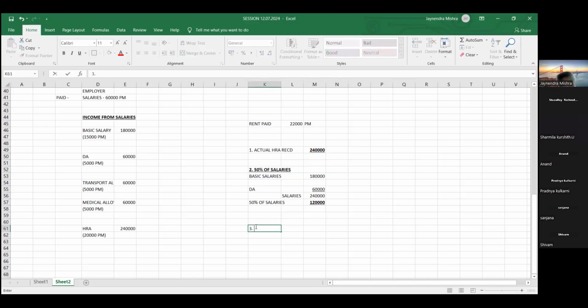Third one, friends: rent paid. How much rent was paid by our employee? He was paying rent of 22,000 per month.